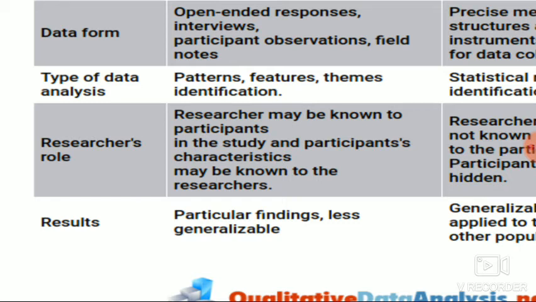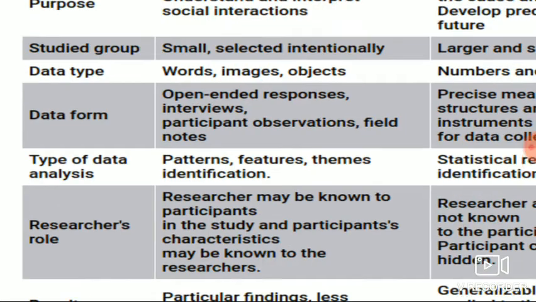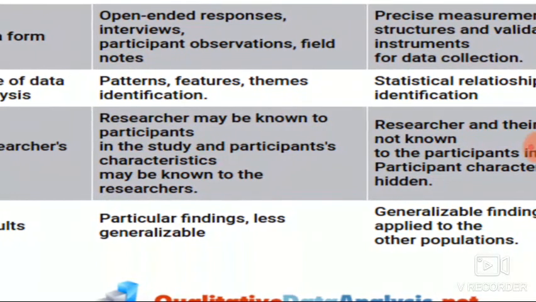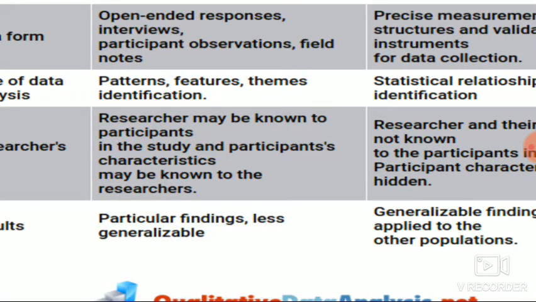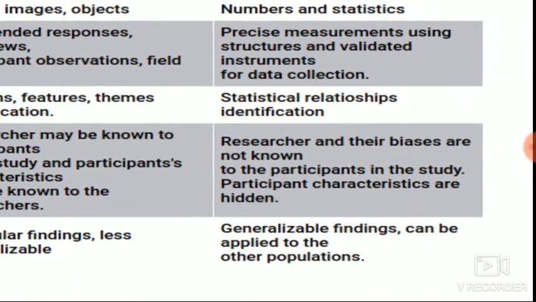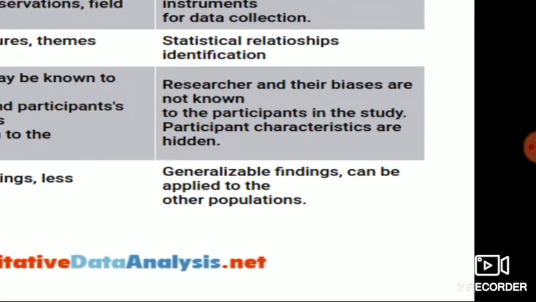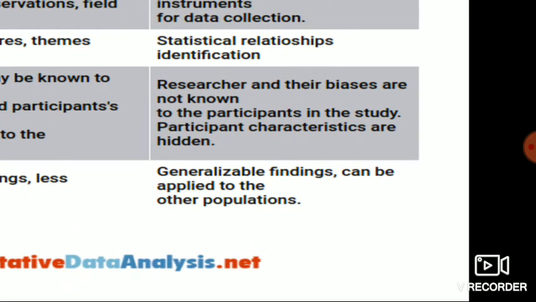The qualitative data result is not a general one. It is related to a particular domain, but on the quantitative side, it has a generalizable character. It can be applicable to all or anywhere, any people can apply it.